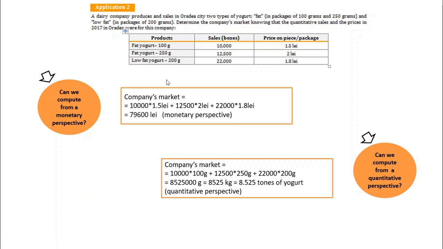And you can see that you will get a bigger value, 8,525,000 grams. And I had made the transformation in tons. Usually in practice, companies have the tendencies to make transformations. They prefer to work with smaller values if it's possible. Now we have both perspectives, the monetary and the quantitative perspective. So we have finished the computation of the data.